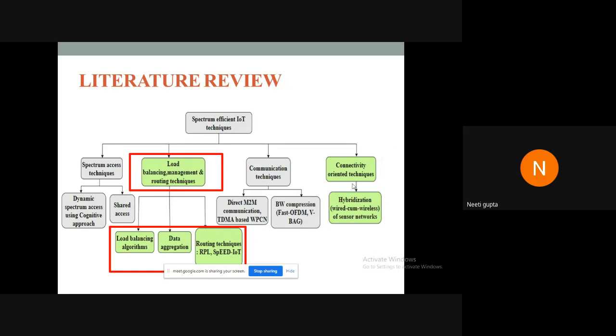In this area, we basically worked upon the data aggregation mechanisms at the level of end devices or host nodes, and we worked upon RPL. RPL is a routing protocol for low power and lossy networks, or rather, I should say, it is a de facto routing protocol for IoT applications. And we have worked upon this in Contiki operating system using Cooja simulation tool.